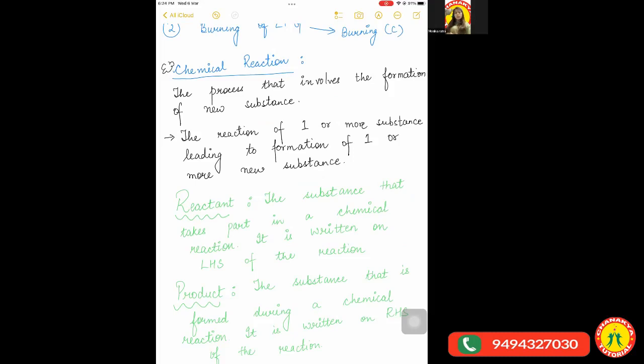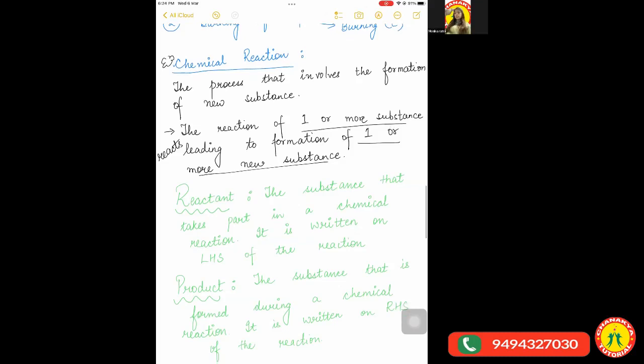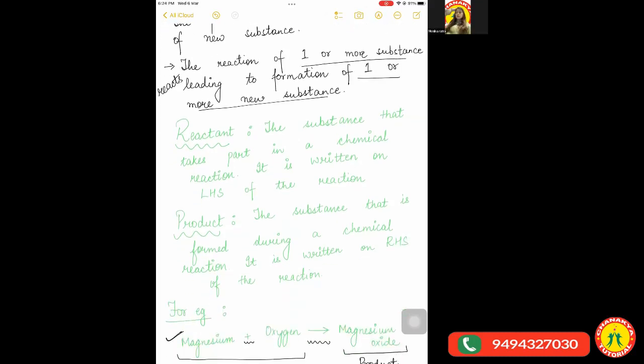Fine. So, what are chemical reactions? These are those processes which always involve the formation of new substances. In this reaction, one or more substances react with each other, leading to the formation of one or more new substances. And then we are going to study these in detail. Then we had studied two other terms, which were reactants and products. Now, what are reactants? Reactants are the things which we take in the beginning.